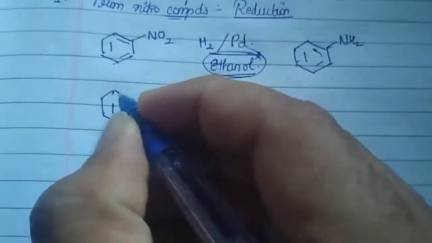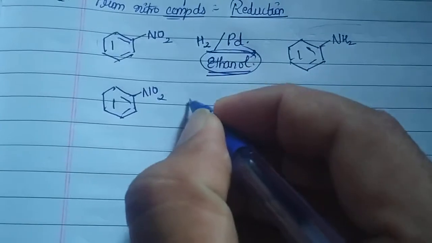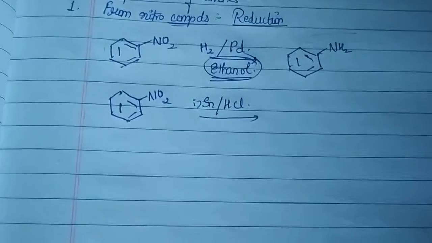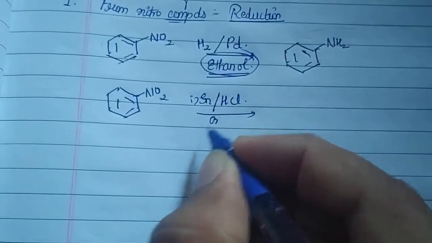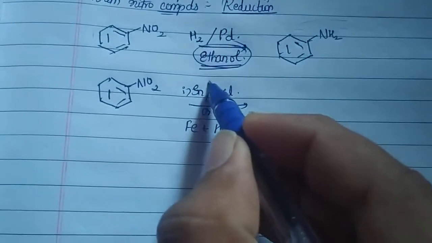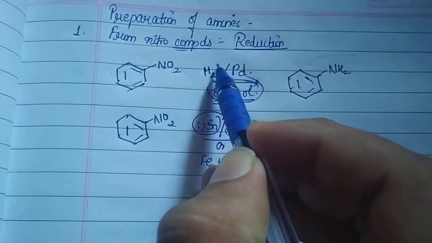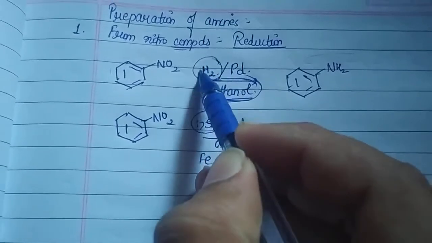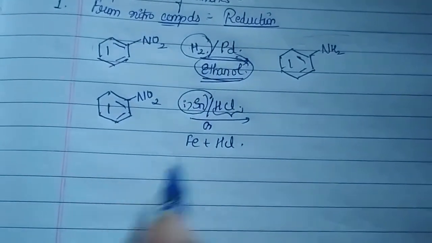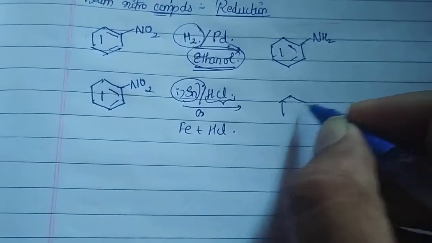I'll just give you the reaction first. You can use tin in HCl, or you can also use iron in HCl, where we are utilizing metal in an acidic medium. In the first case, we took hydrogen in the presence of a catalyst. In the second method, we are choosing metal in an acidic medium. Of course, here also the product is the same.